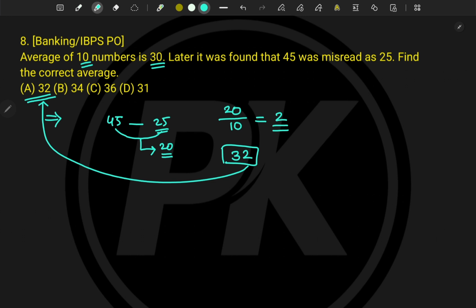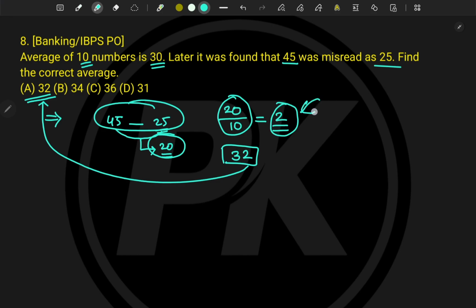And hence option A is correct. You understood the logic, right? Because 45 was misread as 25, we have missed the calculation of 20 for 10 numbers. Hence on average it was decreased by 2 earlier, but now we have added that. So the previous average was 30, we just added this 2 to the average. The new average becomes 32, and hence option A is correct.